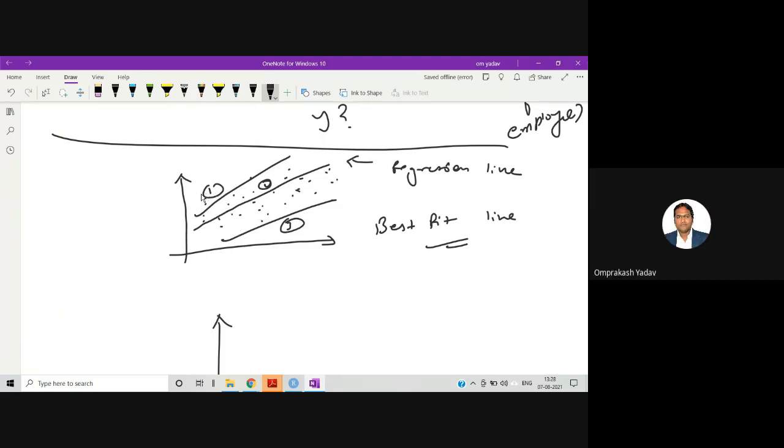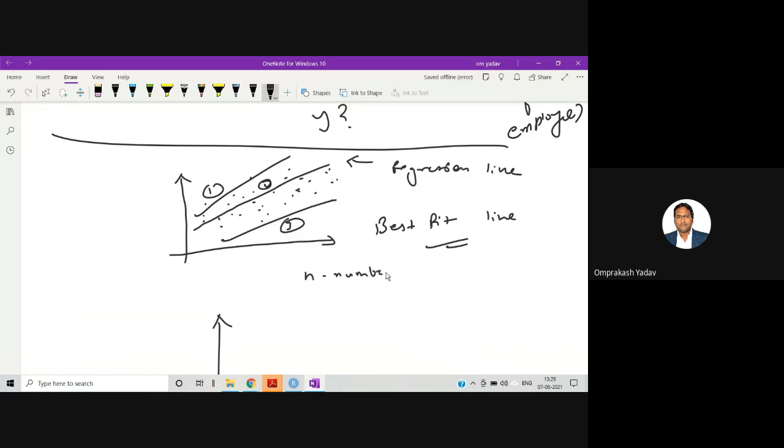If we consider the first line, you will see that it fits 2-3 points and all the rest of the points are below it, right? So this is not going to fit in a proper way. If you consider the third line, most of the data points are above it, and the line is drawn over here, so it's also not fitting most of the data. But if you see the middle one, it seems that from both these two lines, this is the best fit line. So in this way, we can draw n number of lines.